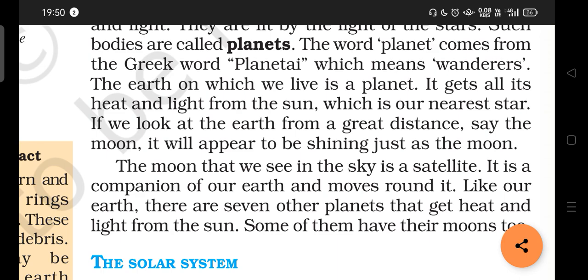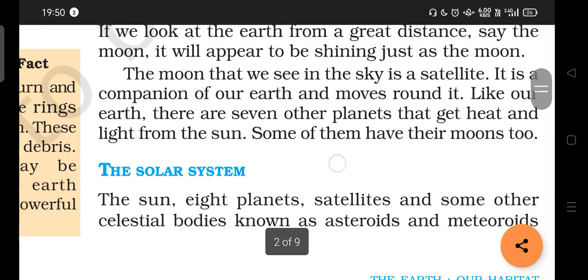And the Moon will appear to be shining just now. See here. Our natural satellite for Earth is the Moon. The Moon also rotates around the Earth. If we look into our solar system, we have the Sun, 8 planets, satellites, and some other celestial bodies known as asteroids and meteoroids. All these together make up our solar system. I repeat, the Sun, 8 planets, satellites, and some other celestial bodies known as asteroids and meteoroids form our solar system.